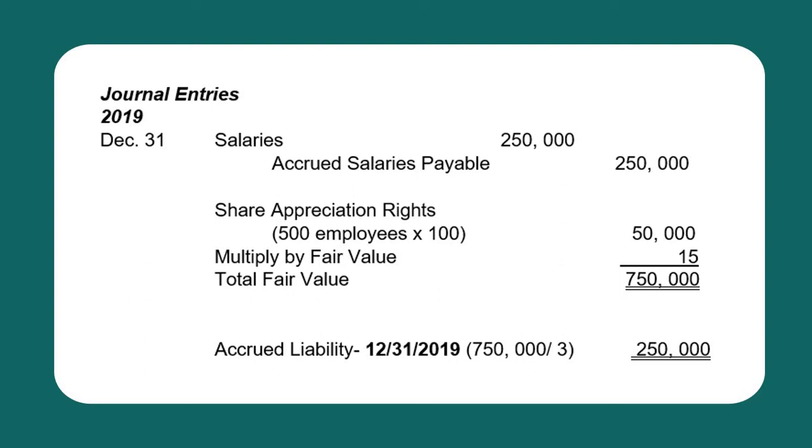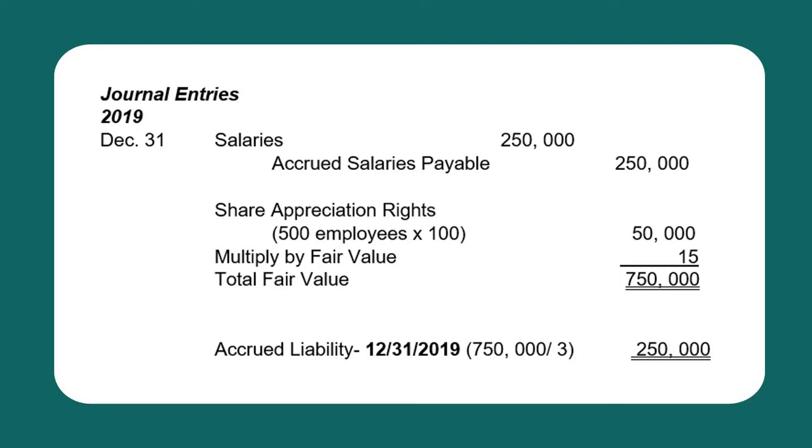Share appreciation rights for the employees. We have 500 employees at 100 shares per employee. So we have 50,000 shares multiplied by the fair value, 15. Therefore, the estimated total fair value of the compensation at the end of the vesting period is 750,000. If you notice, the fair value is already given, meaning this is already the difference between the market value and the predetermined price, the 15 pesos.